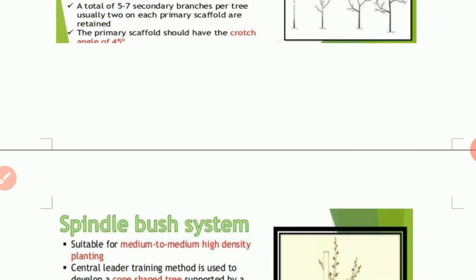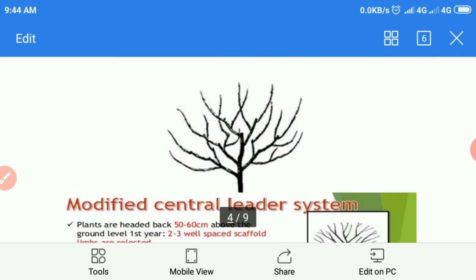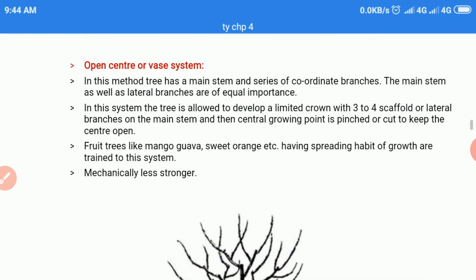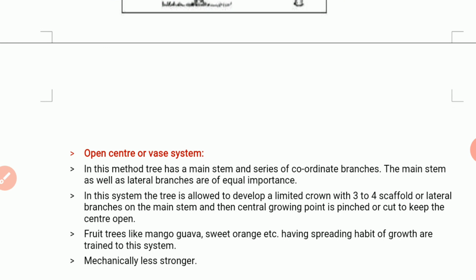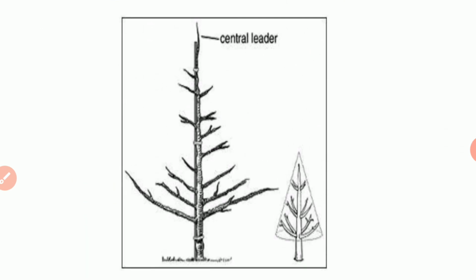So in the systems of training, we have seen the different 5 types of systems of training. I hope you understand this,